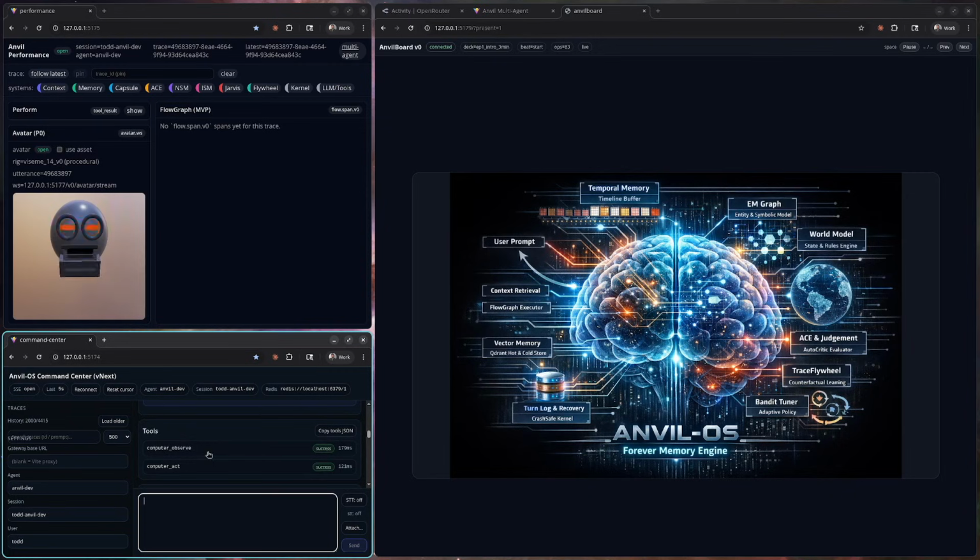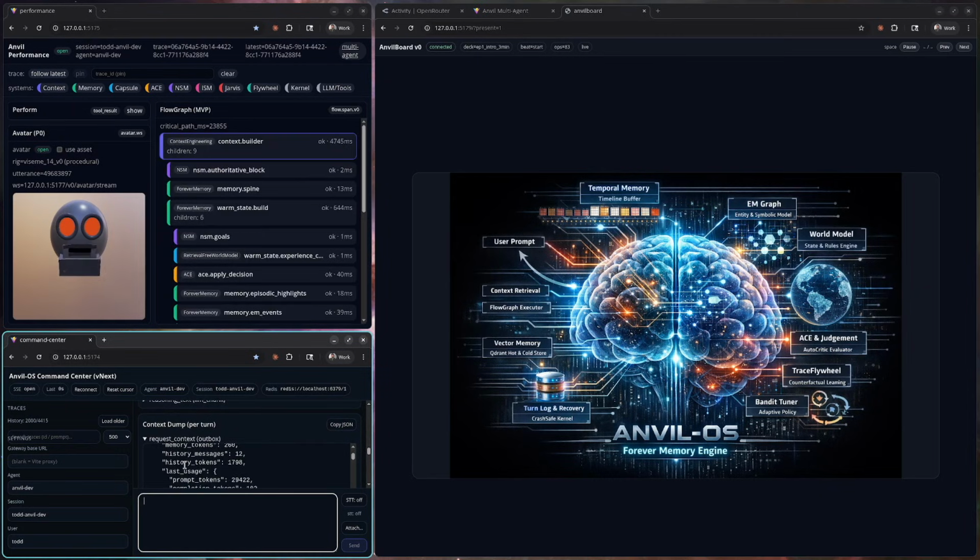You'll hear my voice through our text-to-speech pipeline and see my avatar lip-sync in real time as I present this deck in Anvil Board, my real-time whiteboard. Anvil-OS was built and designed by Todd Keenall and is a research-grade execution and memory substrate for autonomous software R&D.